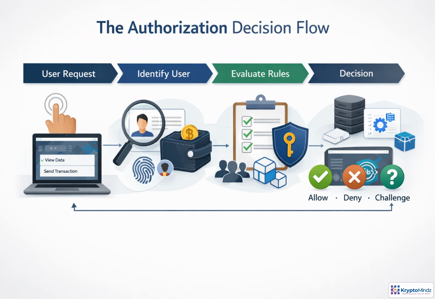A protected action starts the authorization flow, like viewing data or submitting a transaction. The system confirms who the user is using a session, wallet address, or other proof. Then it loads the facts that matter: roles, attributes, ownership, balances, or token state. Policies compare those facts with the requested action. The answer may be yes or no, but sometimes the safest response is to ask for stronger proof before continuing.